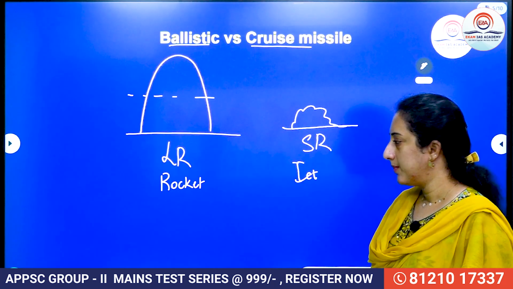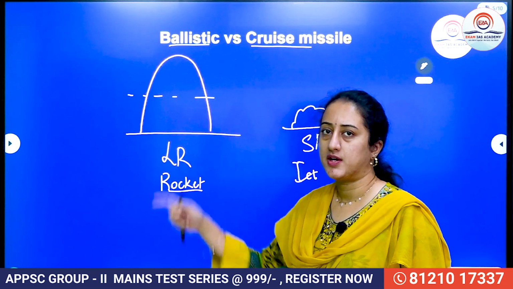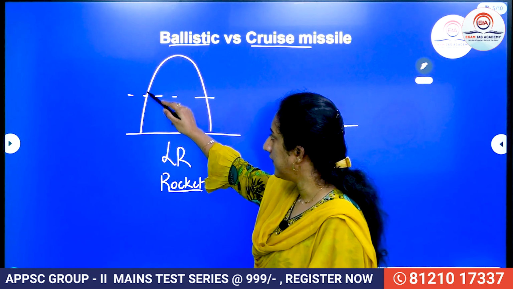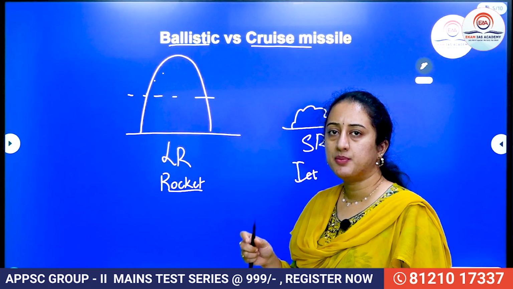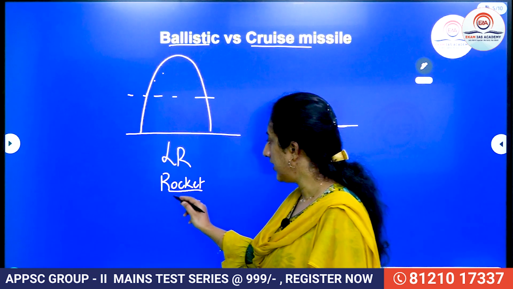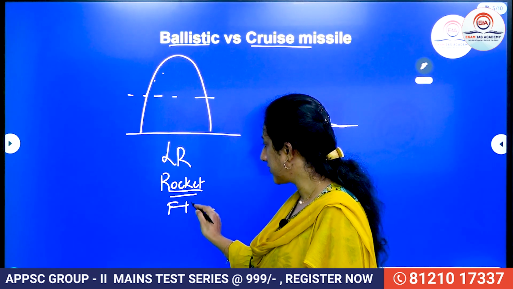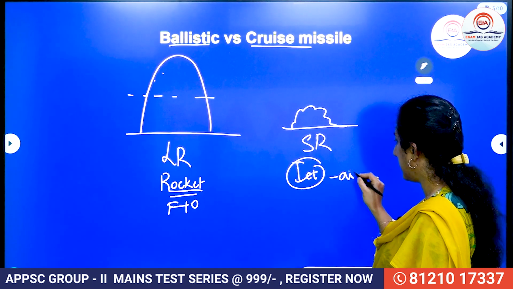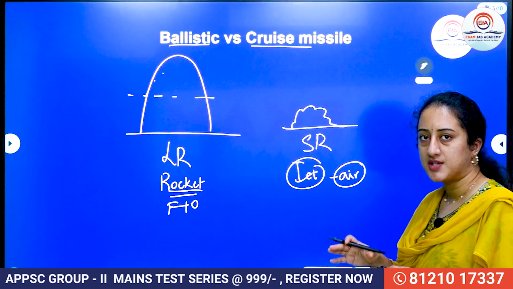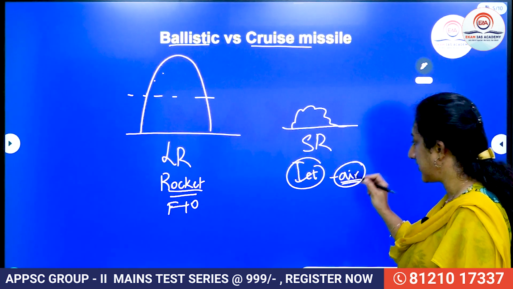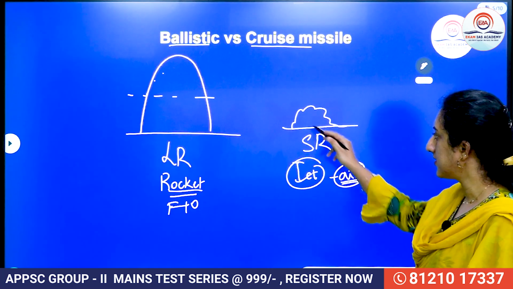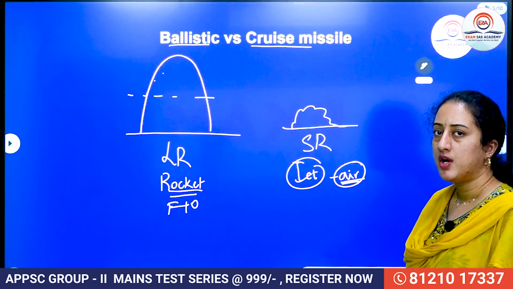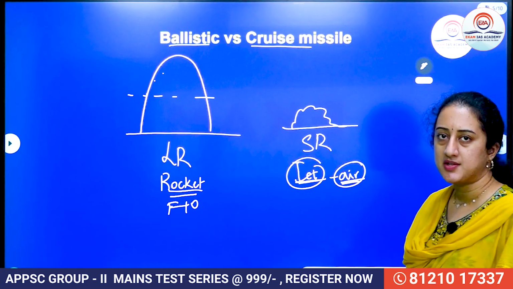Why is this the case? Because rockets generally go far away. As they cross the atmosphere and re-enter again, after a certain height in the atmosphere, oxygen availability becomes less. That is the reason rocket engines generally carry fuel and oxidizer on their own, right? Whereas jet engines are considered air breathers. That means they don't take oxidizer along with them, but breathe oxygen from the air, right? As they're not moving very high in the atmosphere, they don't carry oxidizer. That is the reason they're considered jet engine based missiles, right?